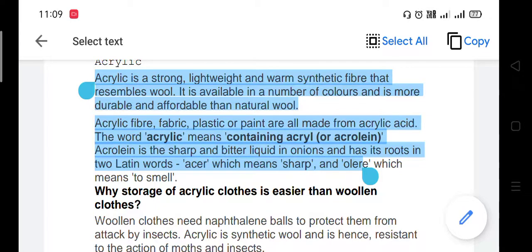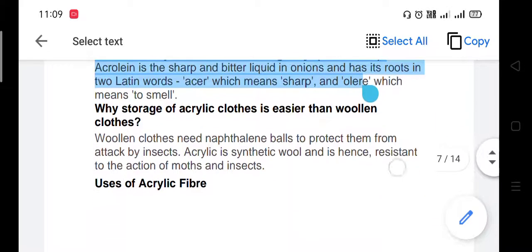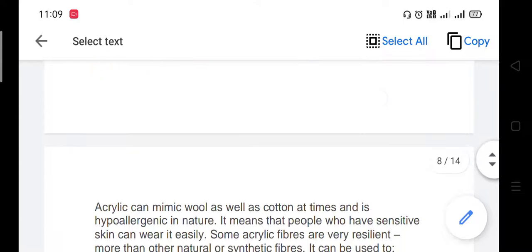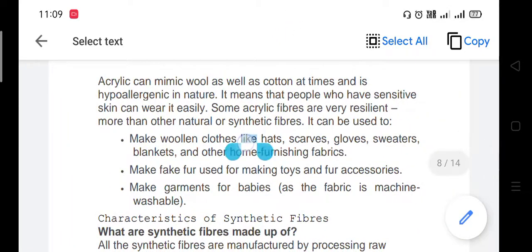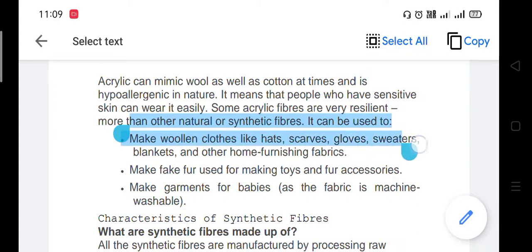Okay. Uses of acrylic fiber, you also see here. Make woolen clothes like hats, scarves, gloves, sweaters, blankets, and other home furnishing fabric. Make fake fur used for making toys and accessories. Make garments for babies as the fabric is machine washable.